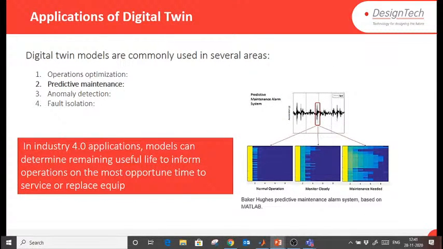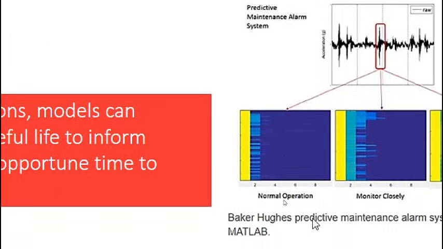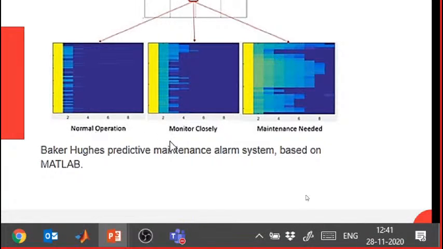Predictive maintenance: once you get the data from the sensor, you can create a data-driven model, like a predictive or forecasting model, and based on that you can find out which component is going to stop. Let's say you measure the RPM. Of course, if there are some issues in your machine, then the RPM value will change, the frequency will change, right? So once you see that it is not in normal operation, you can predict that maintenance is needed.